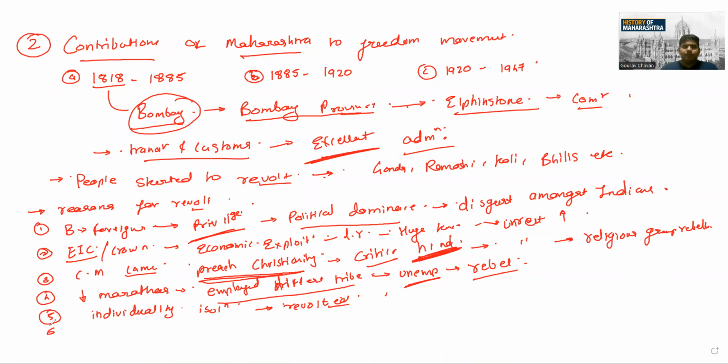Then some policies were very unjust and inhuman. For example, the prison conditions for Britishers and Indians were way different. The British prisoners were kept in very good condition as compared to Indian prisoners. Second, injustice was everywhere, in the civil services itself. Higher posts were reserved only for the Britishers and not for the Indians. These unjust conditions and inhuman treatment led to the revolt of various persons. Vasudev Balwant Phadke was one of the persons who rose due to this. This was one of the reasons.